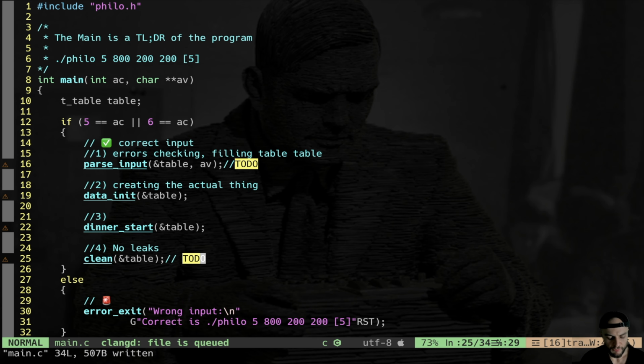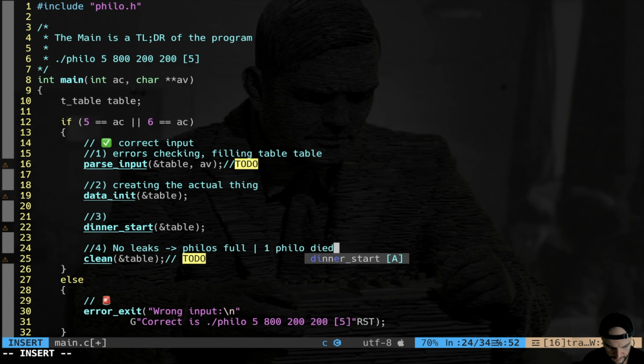Okay, so this is the roadmap. First of all, we parse the input, then we need the data, we start the simulation, and then we clean when the simulation is finished, either when Philo is full, basically all the Philos are full, or one Philo died. This is when we're going to reach this clean function. Otherwise, the loop is going to be endless.